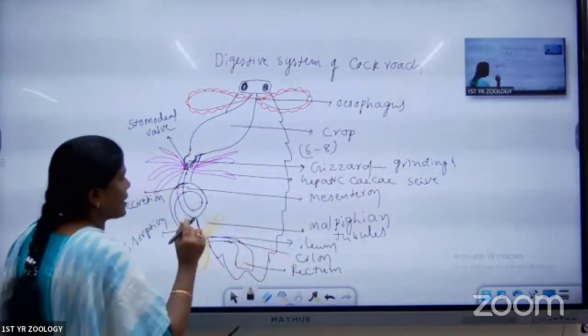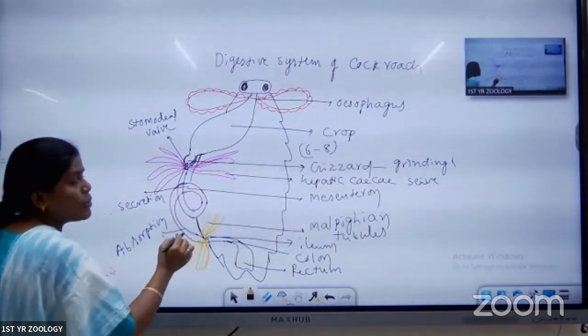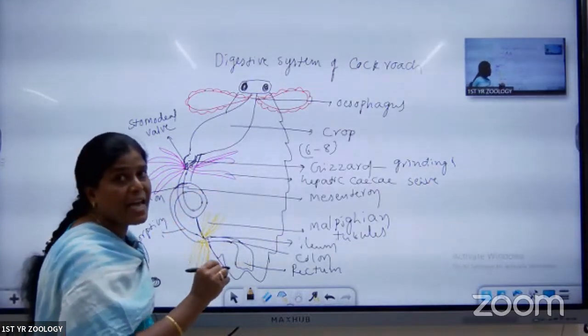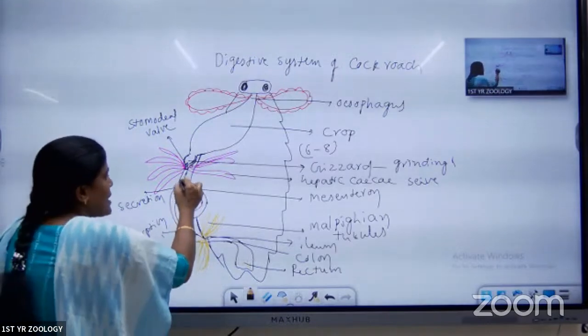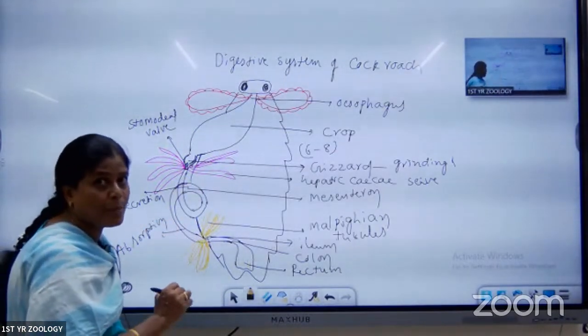Third part is called the rectum. What about the one between them? This one is the mesenteron. Mesenteron is useful for secretion as well as absorption. The anterior part is useful for secretion. The posterior part is useful for absorption.